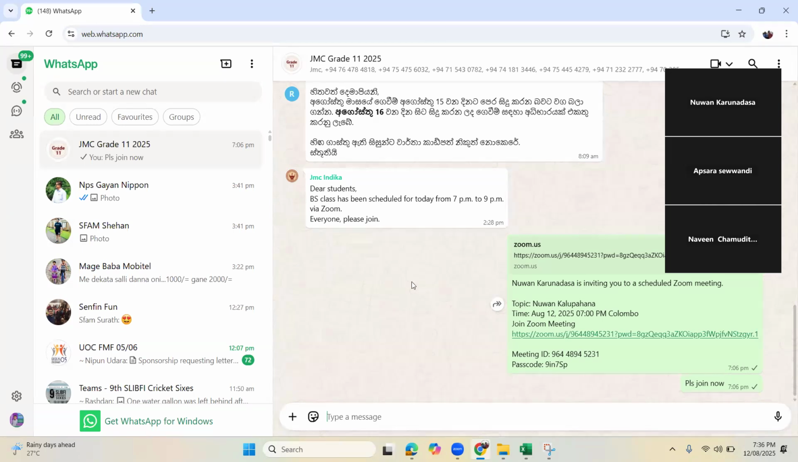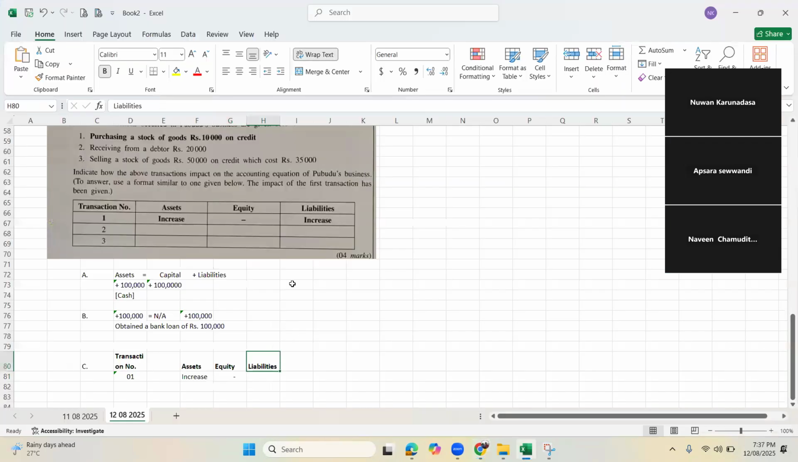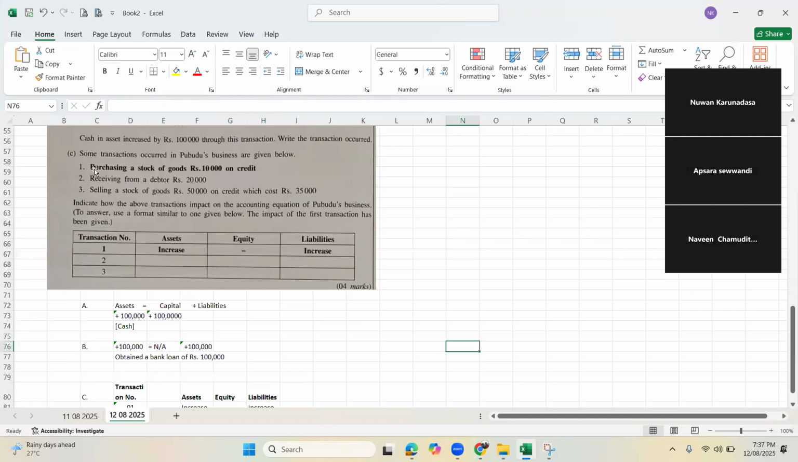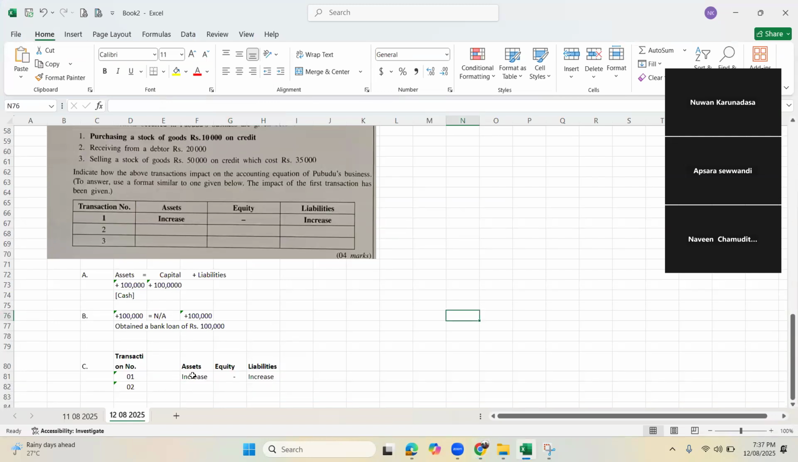Right. Equity no change, liability increase. Right. Look at number 2. Now you have the chance. Just think. What has happened? Purchasing stocks of goods 10,000 on credit, so the answer given is asset increases. What is this asset? Stocks increase. When you are buying on credit, liability increases. The first answer is given.